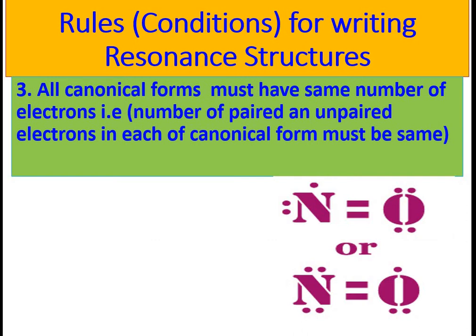Third rule, all canonical forms must have the same number of electrons. It means the contributing structures should have the same number of paired electrons as well as the same number of unpaired electrons. For example, N has 1 unpaired electron in this structure. And in this structure there is also 1 unpaired electron on the oxygen atom. These are canonical structures.